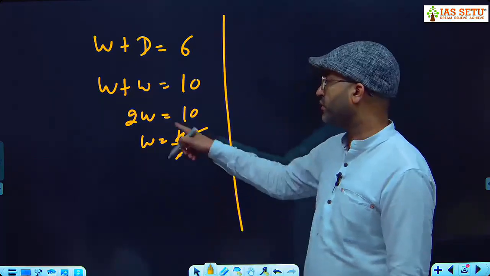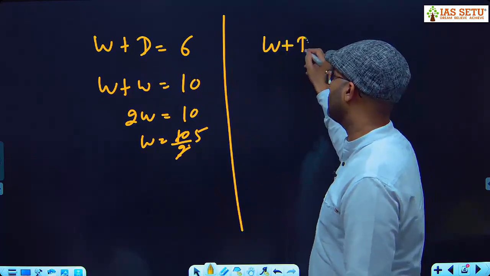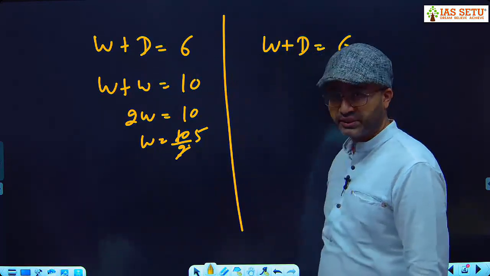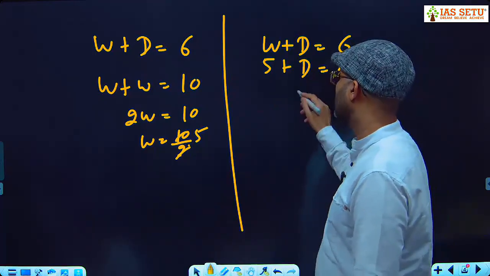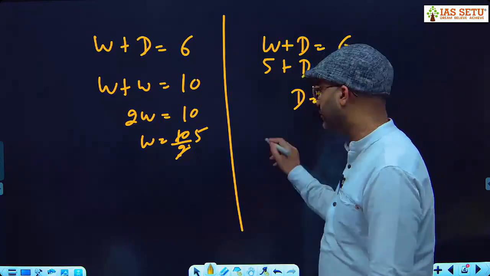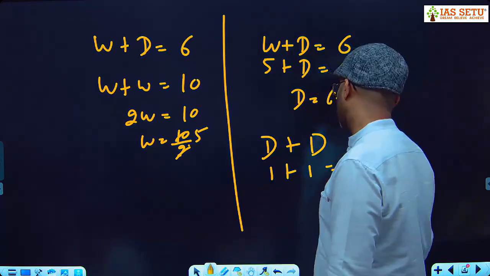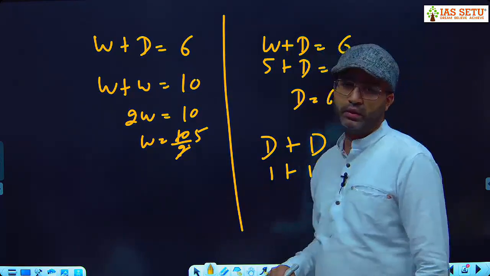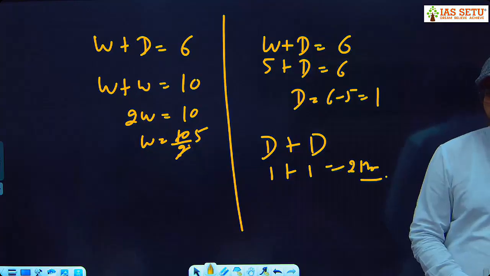So you put the value of walking one side, 5 hours, in the first equation. One side walking plus driving requires total time 6 hours. Walking needs 5 hours, total 6 hours, so driving one side needs 1 hour. And if you have to drive both ways, it requires 1 plus 1, 2. Fine. So this is one method.